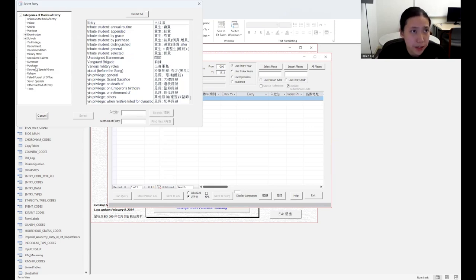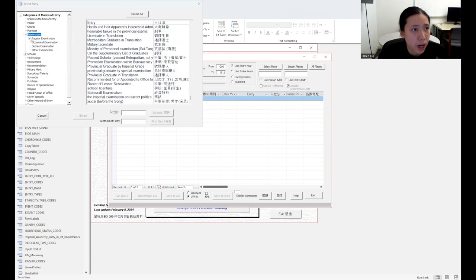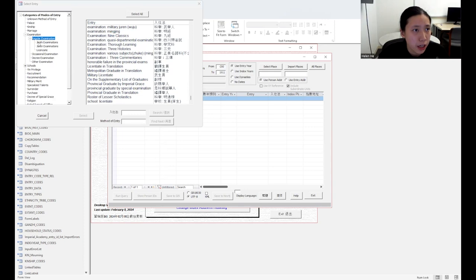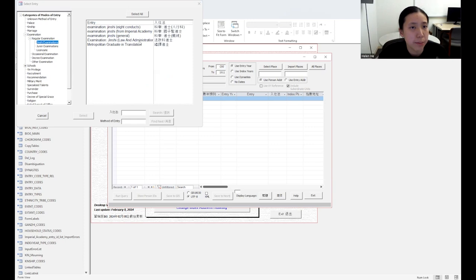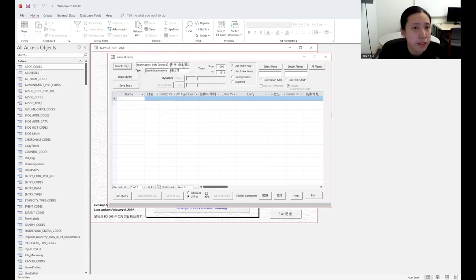The first is that you can see on the left-hand side, there's this panel that is a tree that organizes all the different categories. And if you click on that, it will give you more specific information. It will help you narrow down to the specific type you're looking for. And it happens that the type I'm looking for is jinshi, which is under examination, under regular examination, under jinshi examination. And I'm going to look for jinshi general. So I pick this one, and then I can click select. So here we go, jinshi.